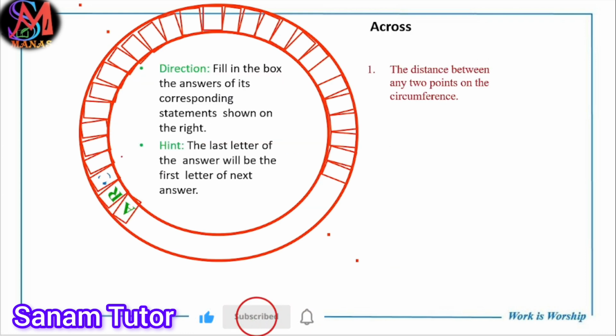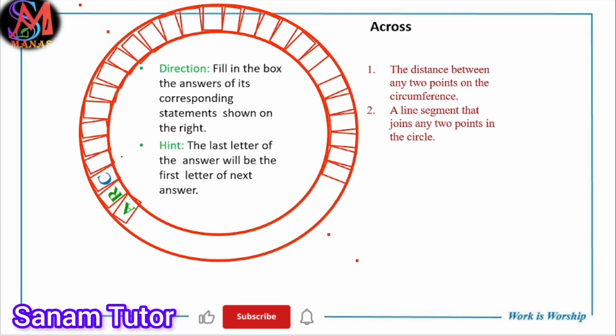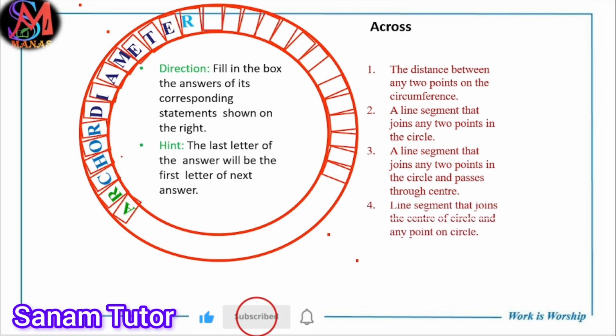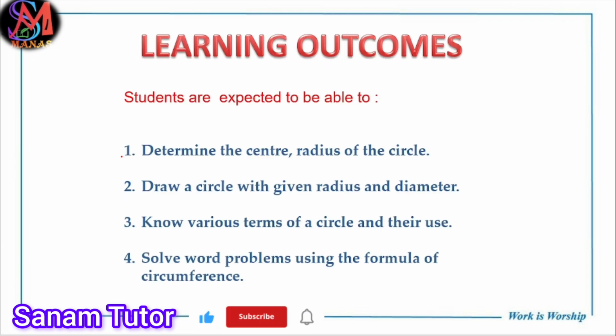You can solve it: first arc, and the second one is a line segment that joins any 2 points in the circle, that is chord. Now a line segment that joins any 2 points in the circle and passes through the center, that is diameter. Then radius: a line segment that joins the center of the circle and a point of the circle, that is radius. Then half of the circle is called semicircle. Now you can determine the center and radius of the circle.